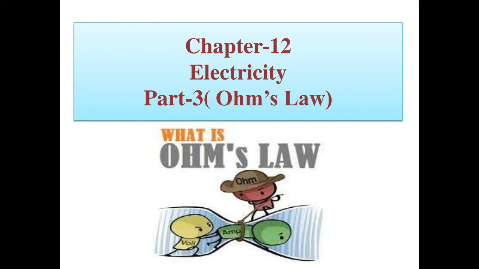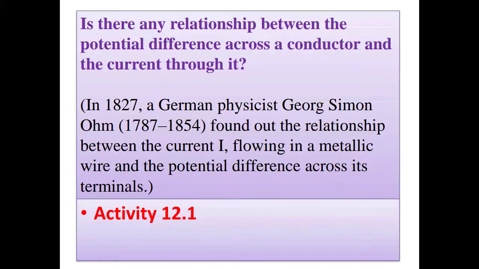Now, let us discuss whether there is any relationship between the potential difference across a conductor and the current through it. As we know, if potential difference exists in the circuit, only then can current flow through it. So, is there any dependence or relationship between the potential difference applied and the current flowing through it?